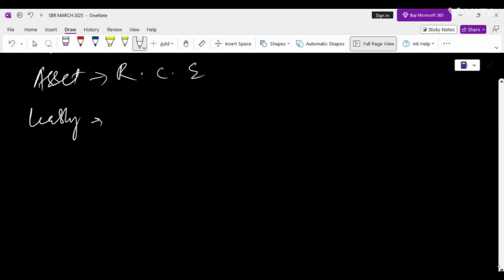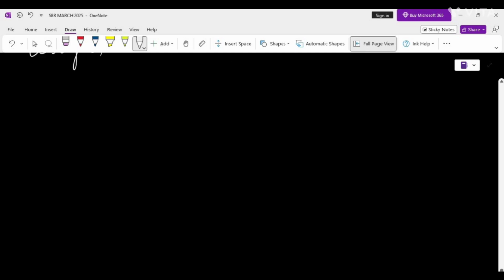Now we have to discuss the asset and the liability definitions from the formal perspective that you usually write in your exam. Previously we discussed the casual way for your understanding, so that you could understand better. Now I will write here the proper definition that you will have to quote in your exam.